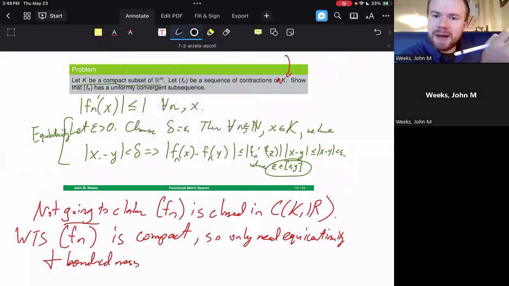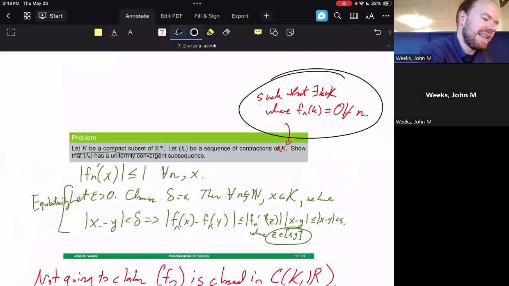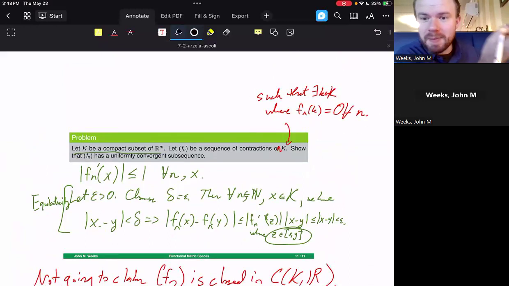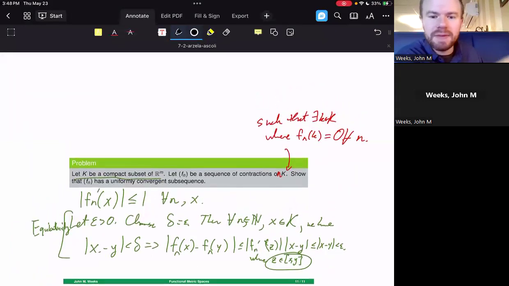So let's go through and show boundedness. Now, this is where I actually needed to add this condition, because when I wrote this problem before, I forgot about it. I need some point at which all of the functions in the sequence share the same value. They all have to be equal to 0. Otherwise, they could just be going off toward infinity, and there's no reason for those to have a uniformly convergent subsequence. So these all have to be tied at a specific point. So what does that tell us? That tells us that these things have to be bounded.